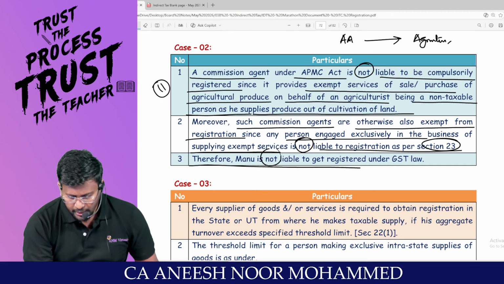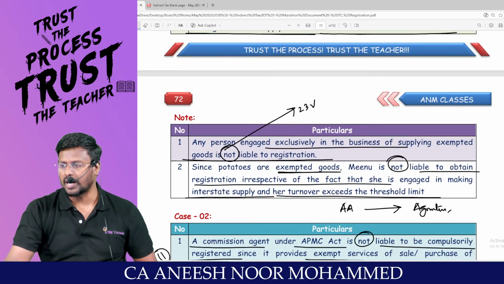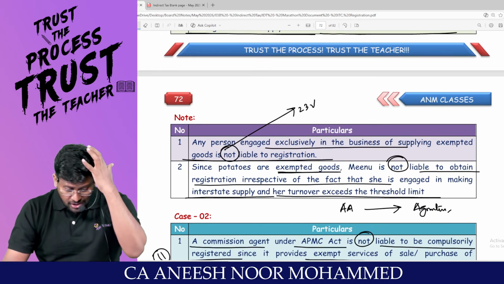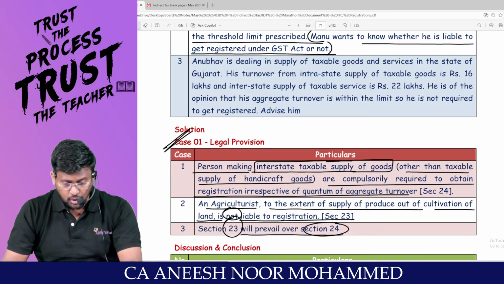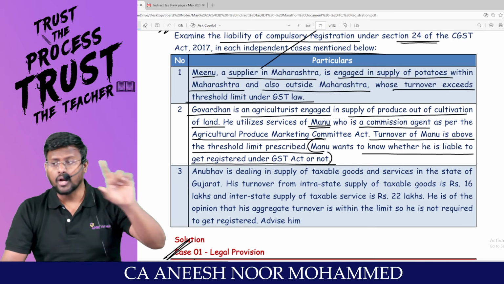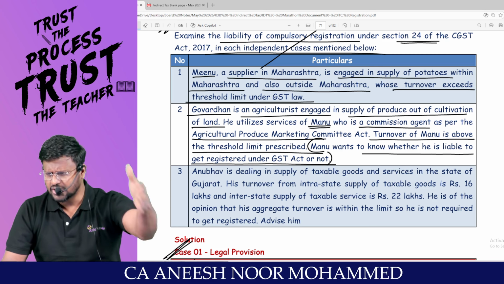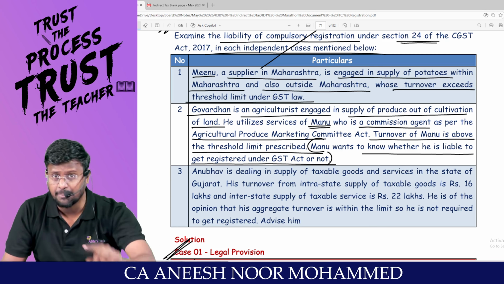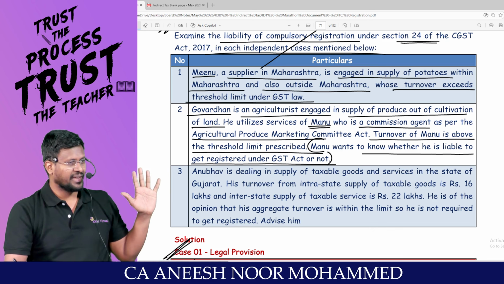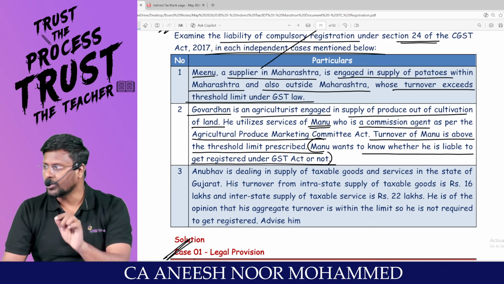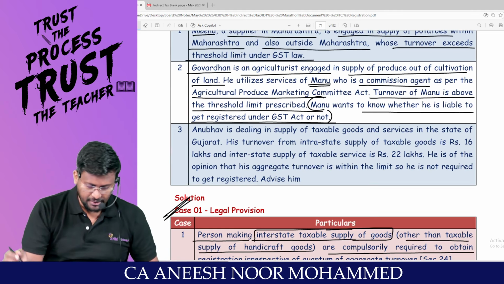Therefore, Manu is not liable to get registered under what law? GST law. Where students will get confused, I will tell you. Students will think that, okay, agent or otherwise is there in section 24. Every agent is compulsorily liable to take registration irrespective of the turnover, except agricultural agent. That point may be tested in exam. That's why I'm highlighting this point.